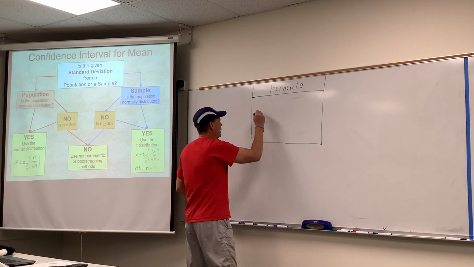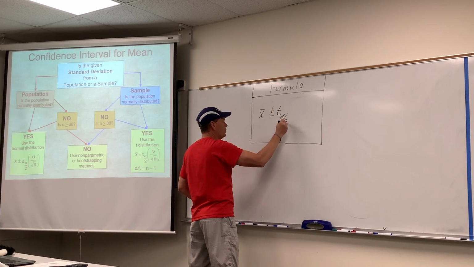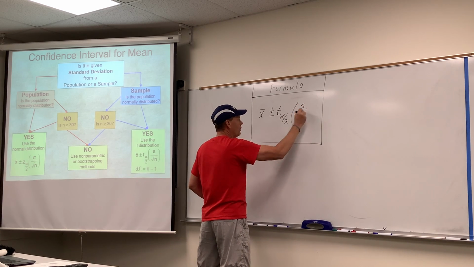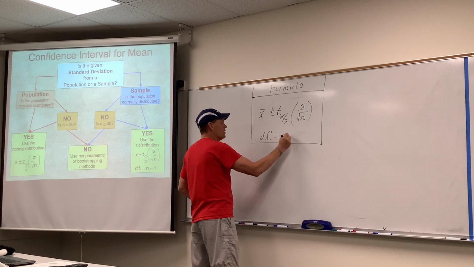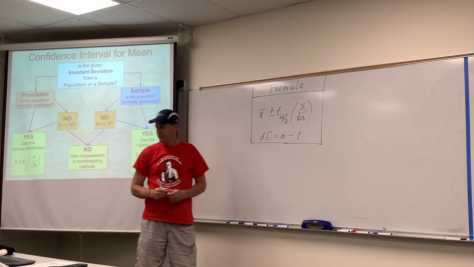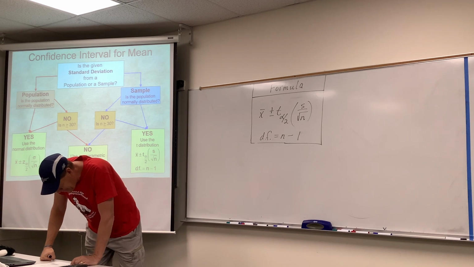Here we are. X bar plus or minus t, alpha over 2, s over the square root of n, degrees of freedom n minus 1. Bang. Follow the flow chart. Not sure what else to say.